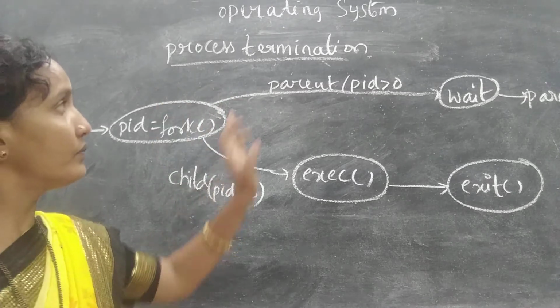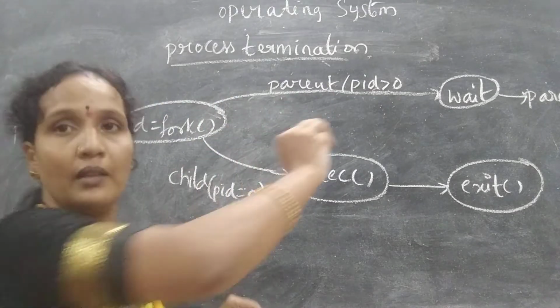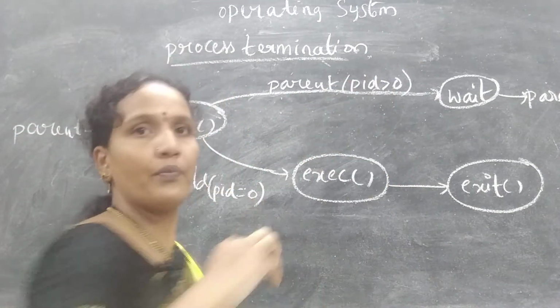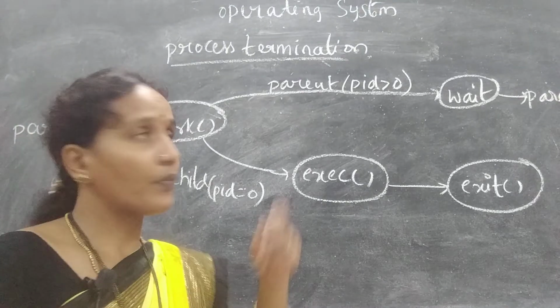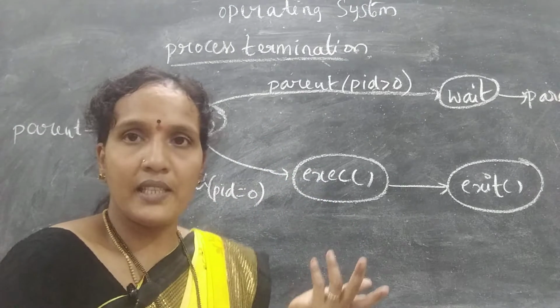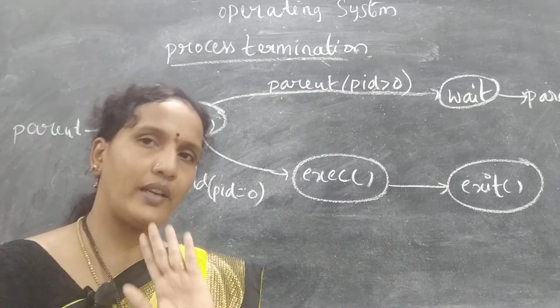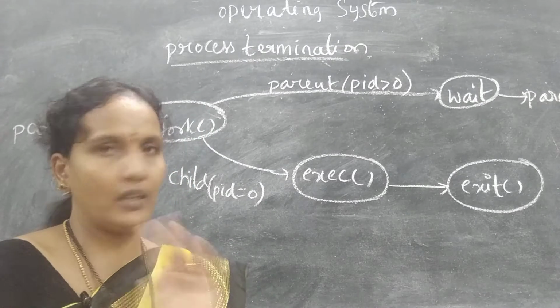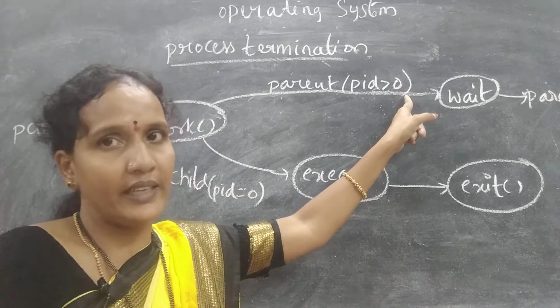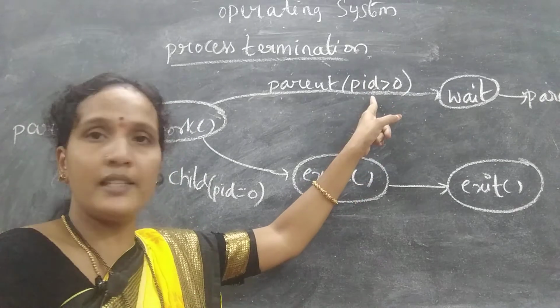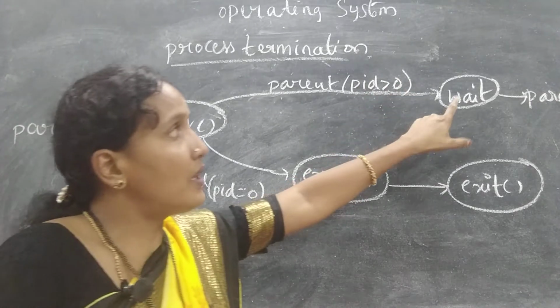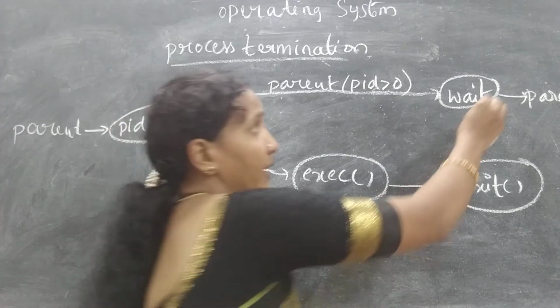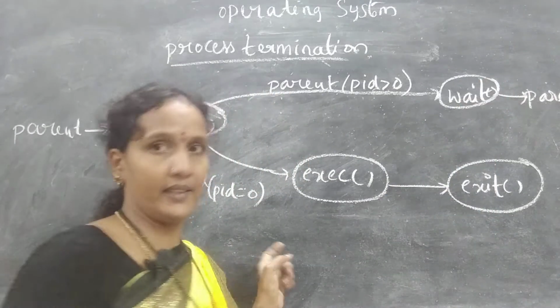The second one: pid greater than 0. Greater than 0 means a child is there, at least one child, minimum one. If a child is there, then the parent process should wait. It is a system call, so you should give the parentheses.